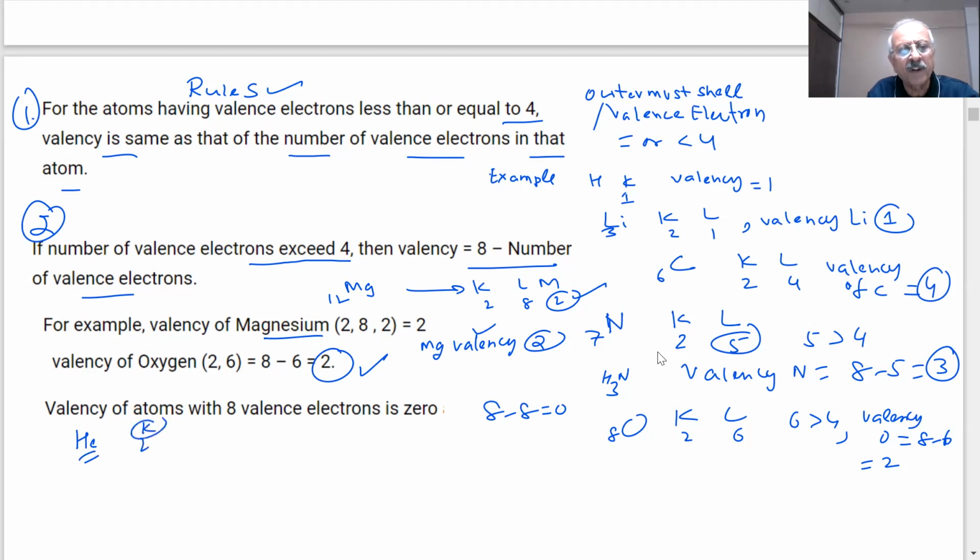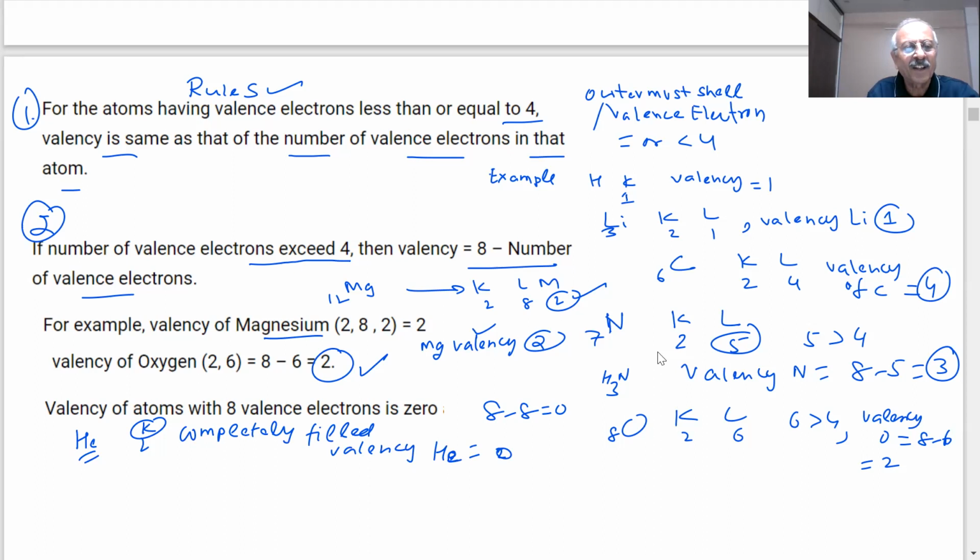Now this is completely filled, students. Therefore, I say the valency of helium is how much? 0. It has no combining capacity. It is a noble gas or inert element. It doesn't react. There is no compound of helium formed, students.